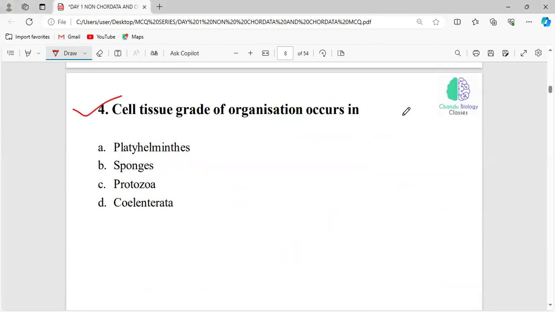Now, the cell tissue grade of organization occurs in Platyhelminthes, sponges, protozoa, and Coelenterata. We have four different types of grade of organization, right? Cellular level, tissue level, organ level, and organ system level of organization. You should know which phyla come under the cellular level, which under the tissue level, and which under the organ system level. These are all things you have to make a note of. You have to read all the background information regarding this.